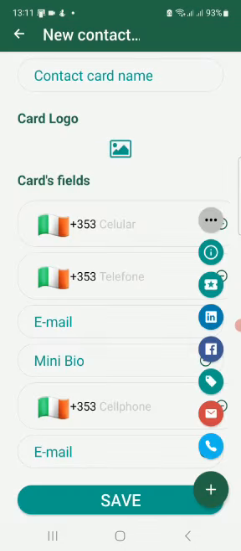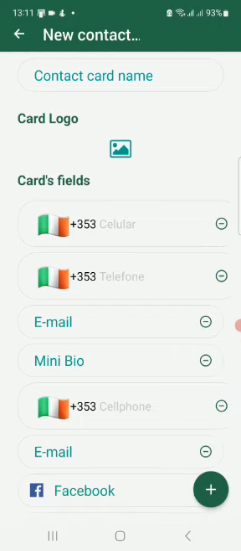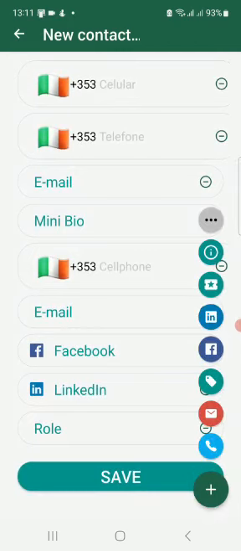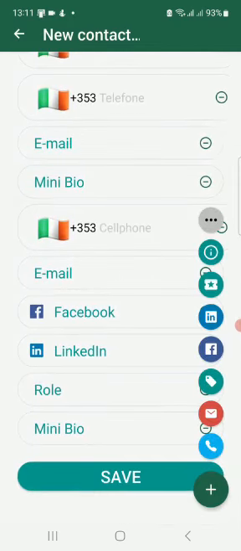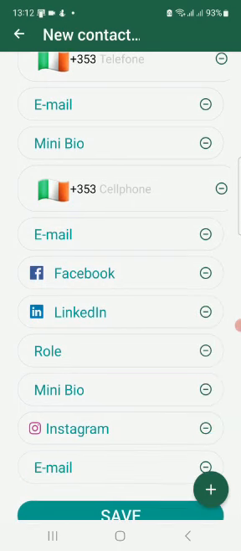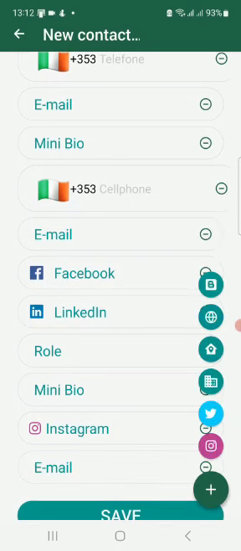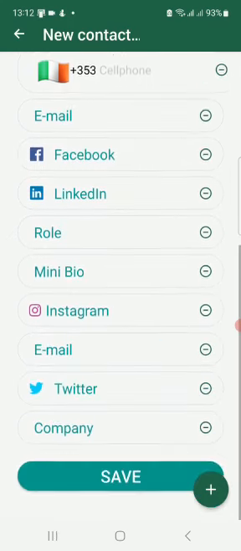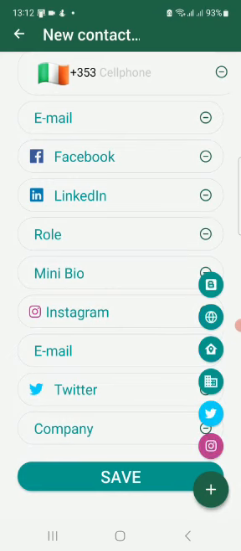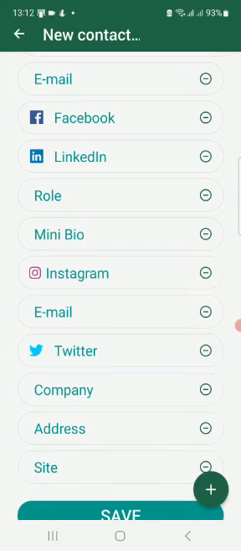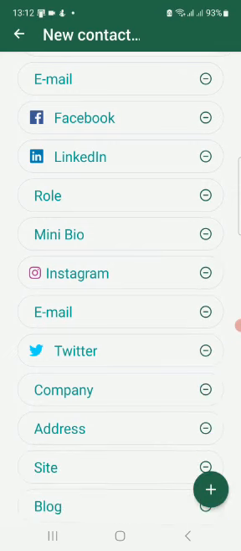You can have it for your Facebook account, your LinkedIn account, your role in the company, and also your mini bio, which means, are you an engineer? What do you do for your living? Your Instagram, your Twitter, and your company, and the address of your place, and also the site of your company, and finally the blog of your company.